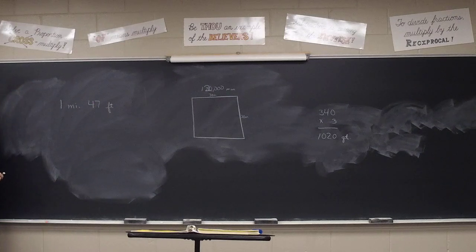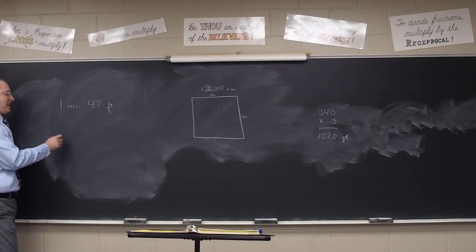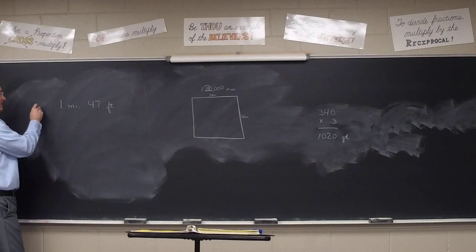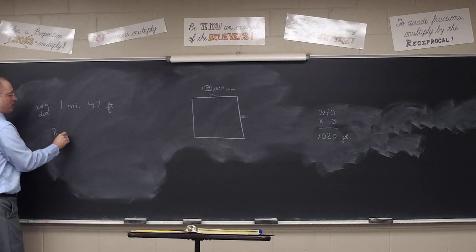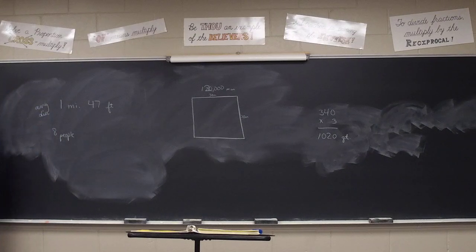Okay? But let's suppose that there are 8 people in the class. This is the average distance, and there's 8 people. What's the total distance run at your seats? Let's make that 470 feet, so it's a little more roundish number. 1 mile, 470 feet is the average distance run. There's 8 people in the class. What's the total mileage put together?